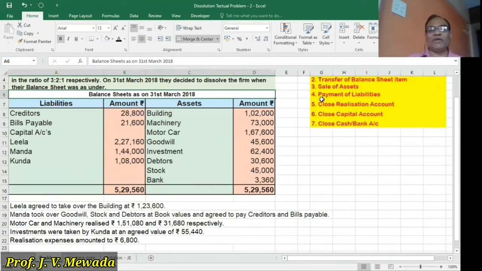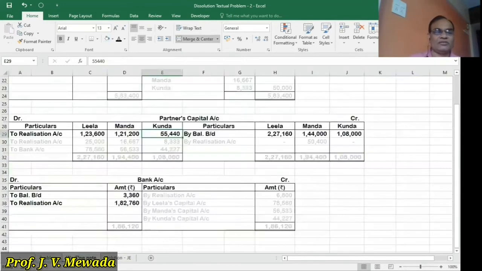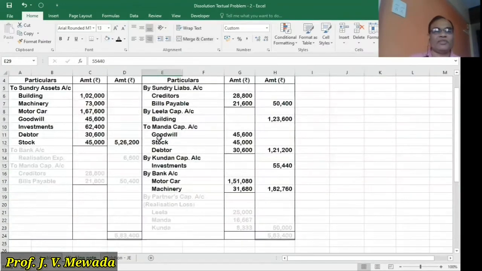Now we'll take up the payment of liabilities. Now we are already told that the creditors and bills payable are taken over by Manda, and at the same time we are not given any values. It means we'll assume that the creditors and bills payable are paid at book value, taken over by Manda at book value. So let us do the effect for that.